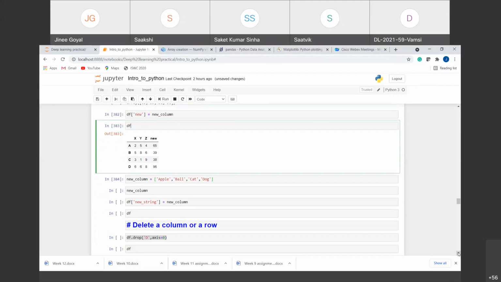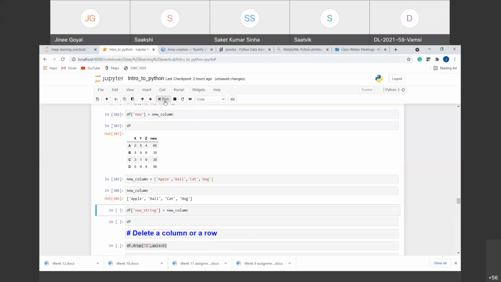Now suppose we want to add another column. I also told you that in series and data frame we can add any type of value, right? So suppose now I want our 5th column to be of type string, right? So we'll define a new column like I have given here. So we'll have 4 values. So this is a new column that we have created.